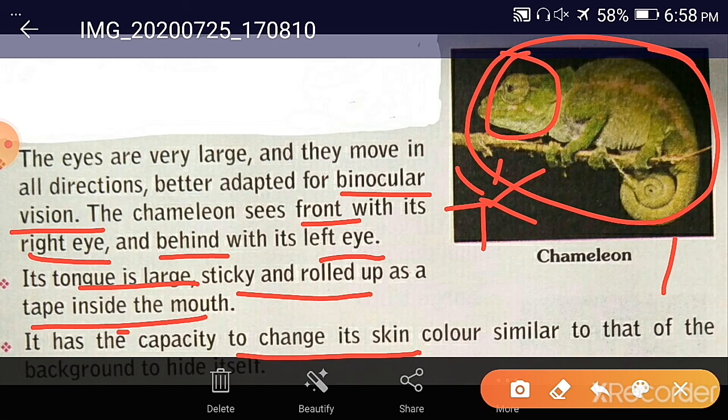If it is sitting on a branch which is having green colored leaves, then it changes its color to the green. It is known as camouflage, changing of skin color and blending with the surrounding so that its predators may not find it. Okay, so these are the adaptations of chameleon.